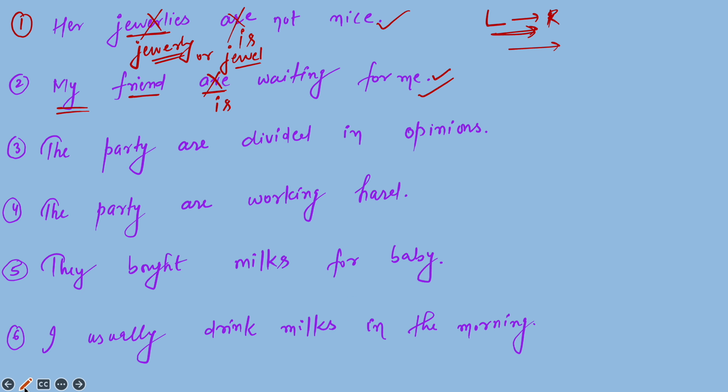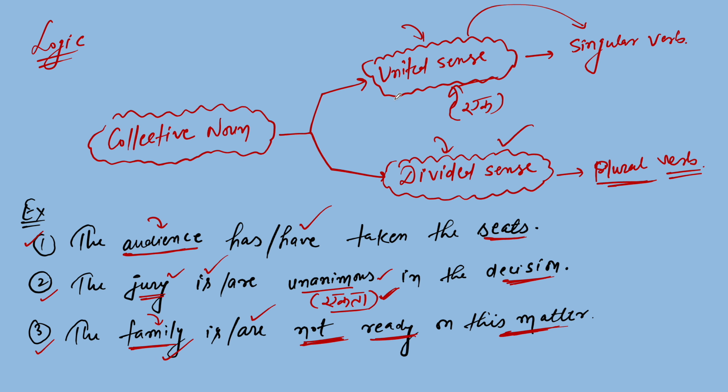Now come to the questions. So the party dash, this "are" actually depends on what? This and this. So the party dash divided in opinions. Opinions means there is not only one opinion. There are more than one opinions. It means there are different opinions. It means there is divided sense or united sense?